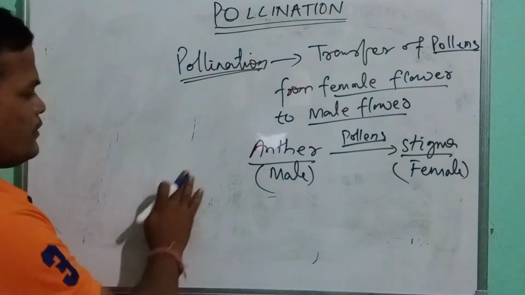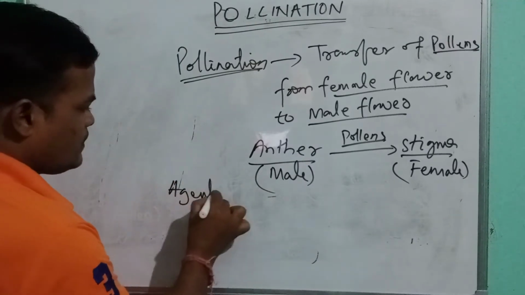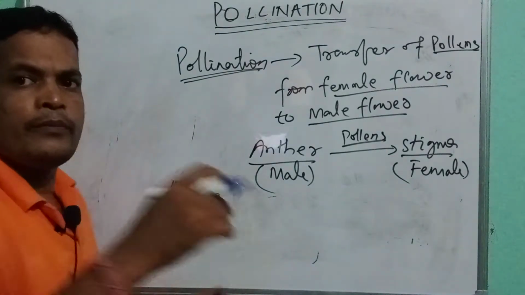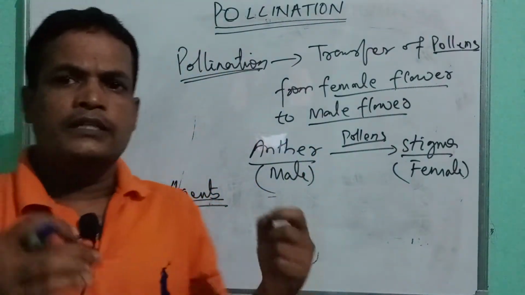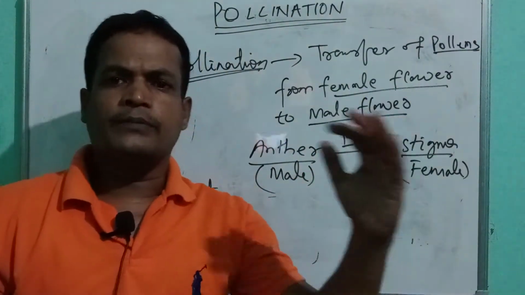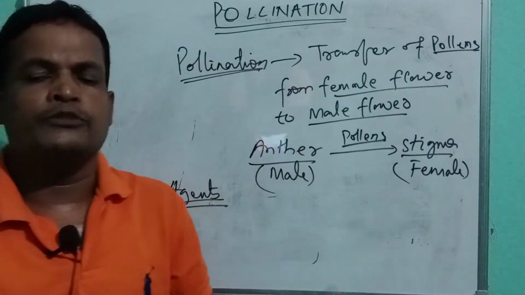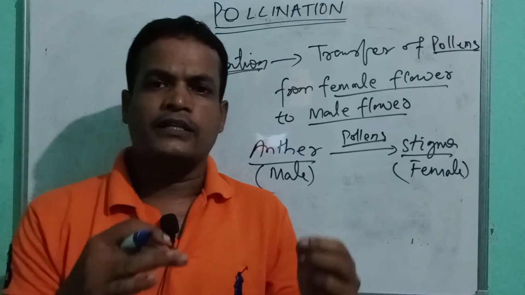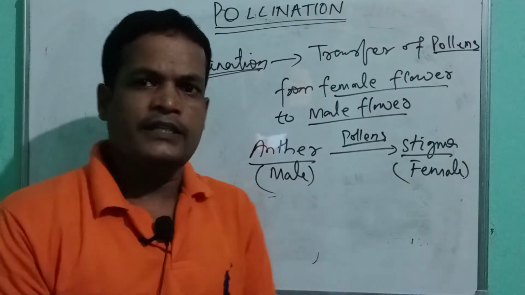So let us talk about the agents of pollination. What do agents mean? The factors which lead pollens from one part of the flower to another, or one flower to another. That means you can say wind, water, and living organisms like insects, bats.